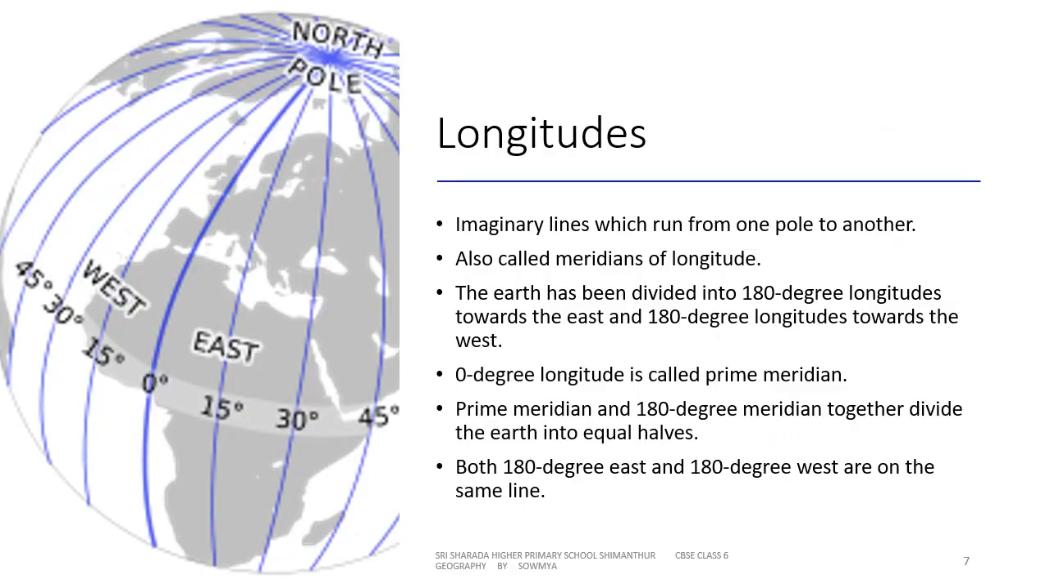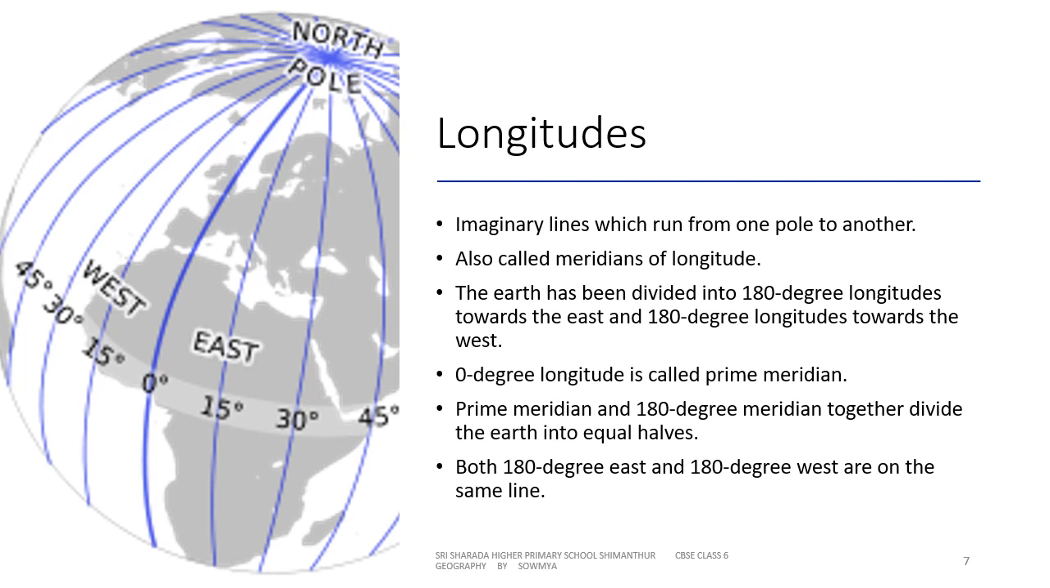Imaginary lines which run from one pole to another are called longitudes. These are also called meridians of longitude. The earth has been divided into 180-degree longitudes towards the east and 180-degree longitudes towards the west.